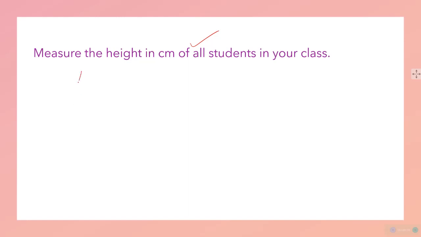If there are 40 students in your class and you are measuring their height in centimeters, there can be students with height 130, students with a height up to 150, some with 160 centimeters, and there will be 40 students, meaning 40 data values, or 40 results, and sometimes it will be different things.